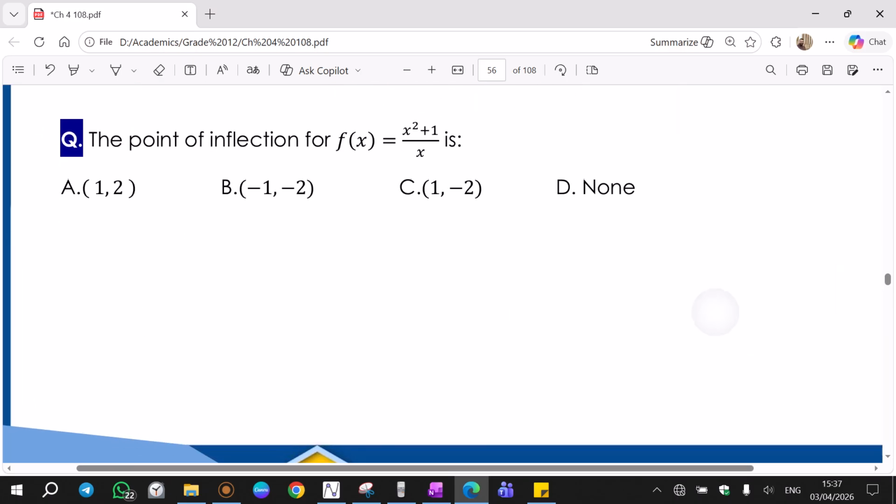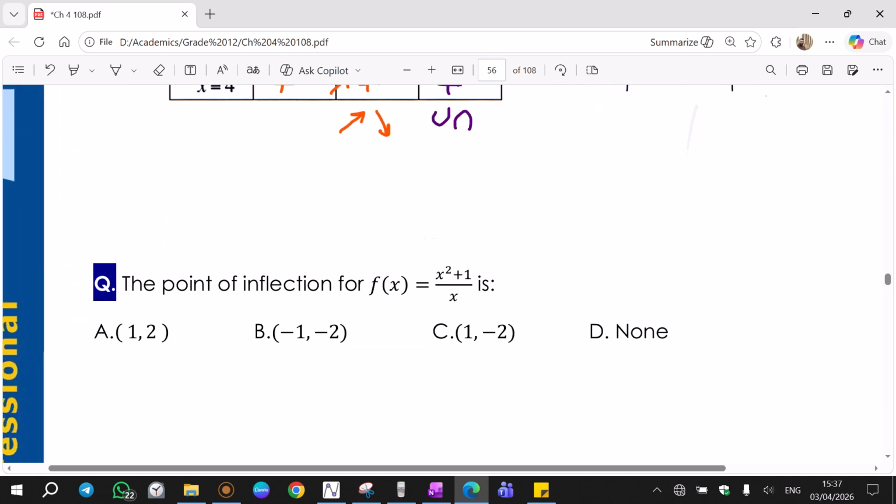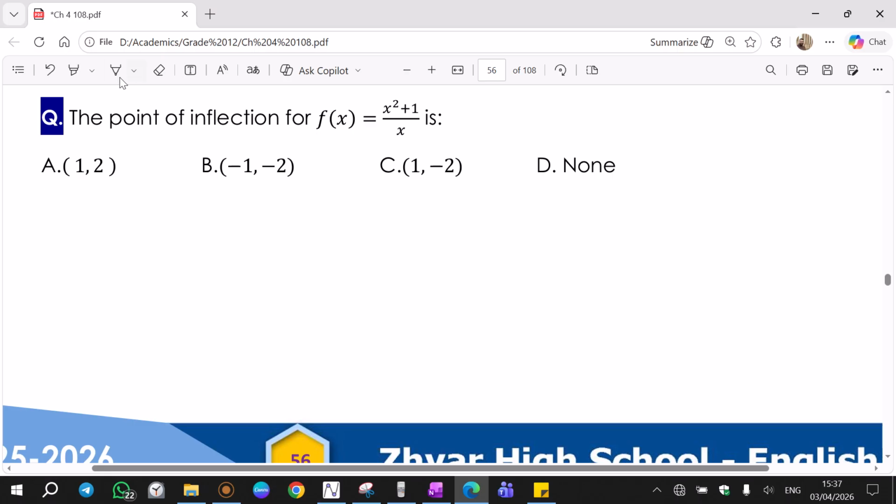One question left, and then this video finishes. Next lesson we will start on 4.4. Yeah, this question. The point of inflection for f(x) equal to x squared plus 1 over x. Alright, to find point of inflection, we need to find second derivative equals 0. To avoid using quotient rule a lot, I can just use partitioning. f(x) equal to x squared over x plus 1 over x.